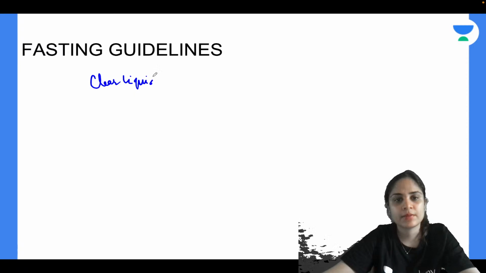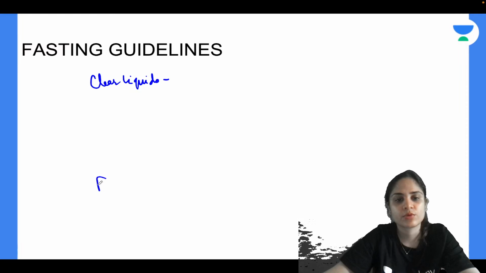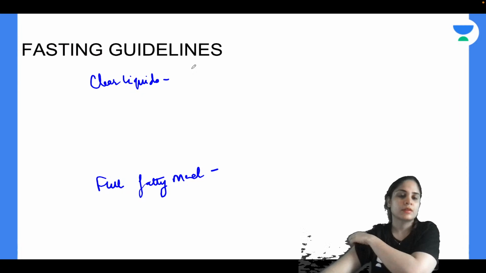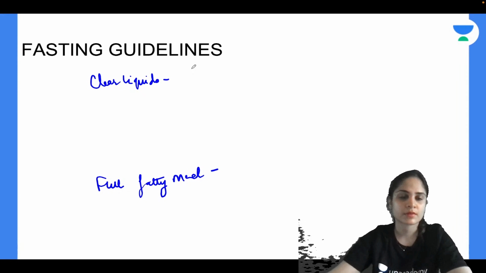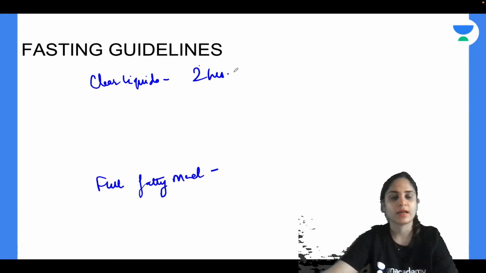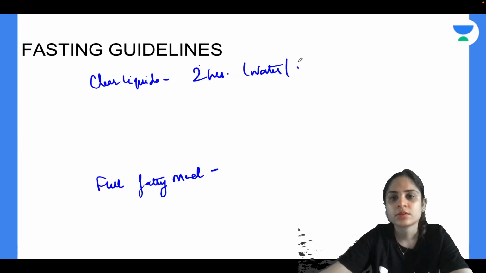So you have to tell me what is the fasting guidelines for clear liquids, what is the fasting guidelines for a full fatty meal. To prevent aspiration, when should we last have clear liquids? Yes, so clear liquids should be last had 2 hours prior. In clear liquids we talk about water or black tea or coffee, because black tea or coffee is also a clear liquid. Okay, anything else?